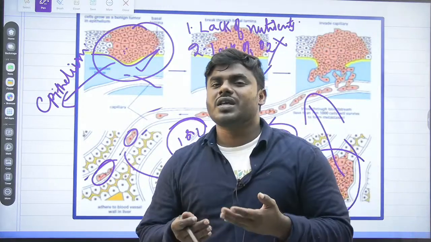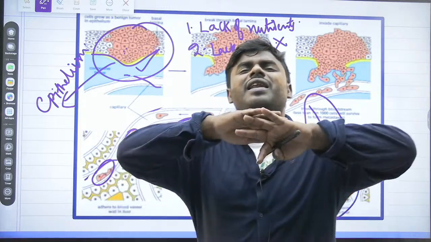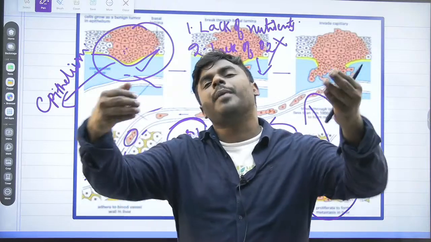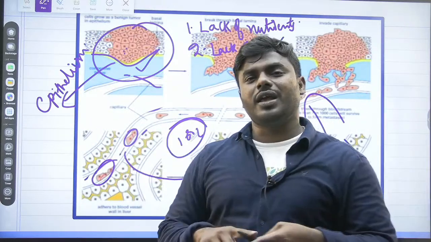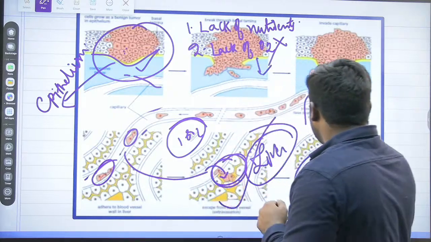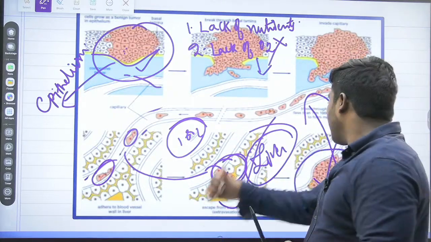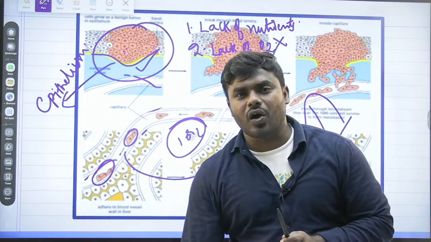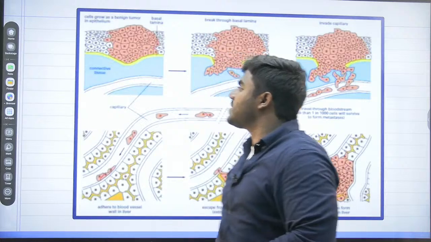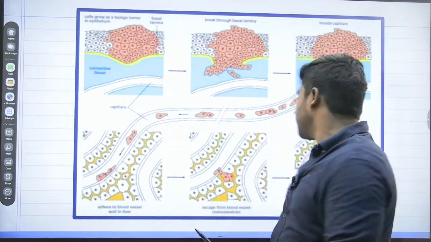Why? Because they are already in an advanced stage. They never ever follow any regulated pathway. They will undergo rapid cell division without any regulation. Even though 1 cell is there or 2 cells are there, it is sufficient. They can undergo rapid division and they will infect the other area also. This is what exactly we, friends, call the process of metastasis.